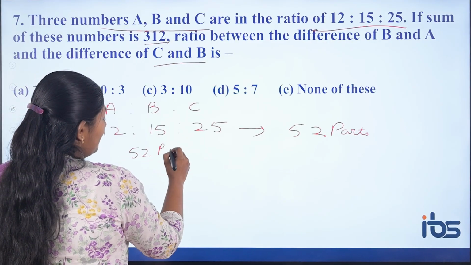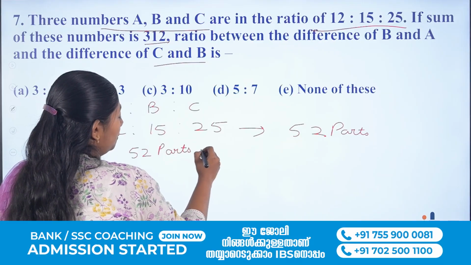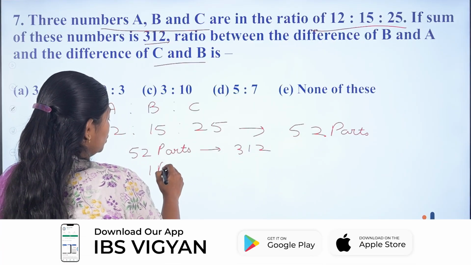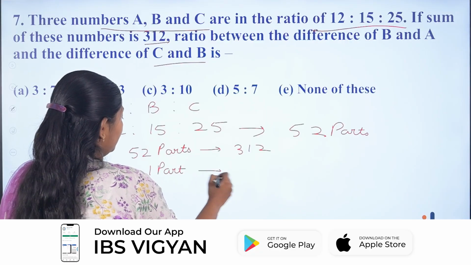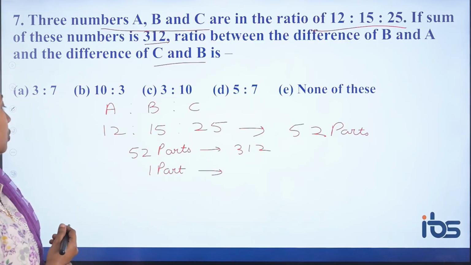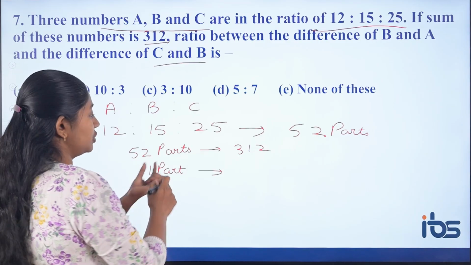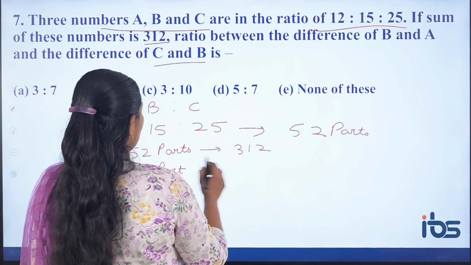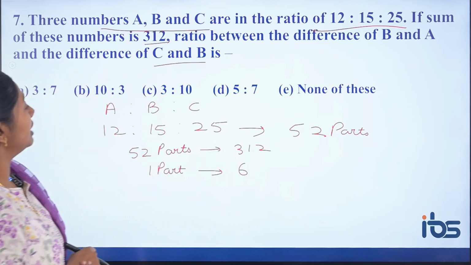So then you will get one part value. 52 parts is nothing but 312. So one part is nothing but 6, because you can see the unit digit 2 here, so 6 into 2, 12. So 52 into 6. Now what are they asking?